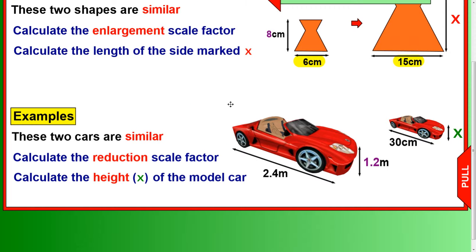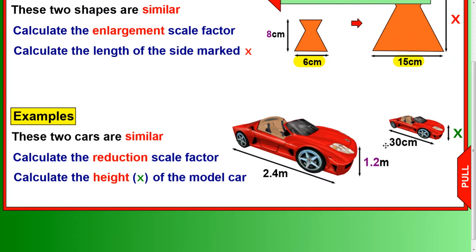Okay, let's look at this last example. These two cars are similar. Calculate the reduction scale factor. So this has got smaller. There's a wee trick here. This big car has got 2.4 here and the small one's got 30, so this number 30 looks bigger than the 2.4. However, we have to think about the fact that we're in metres here and we're in centimetres here.